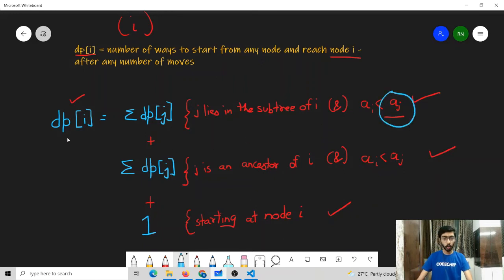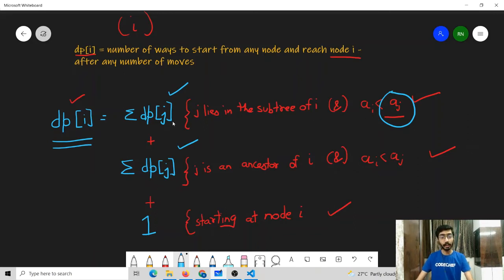So when we are going to calculate the DP value for some node I, it is compulsory for us to calculate the DP values of all the nodes that have rating greater than A[I]. And if we are able to do that, we can easily find our solution by just trying to look in the subtree of I, and in the ancestors of I. So our solution will be: we are going to process the DP table in the descending order of their ratings. And so when we are trying to find the DP value for some node, all the values which have greater rating will already be processed and those DP values will already be stored.